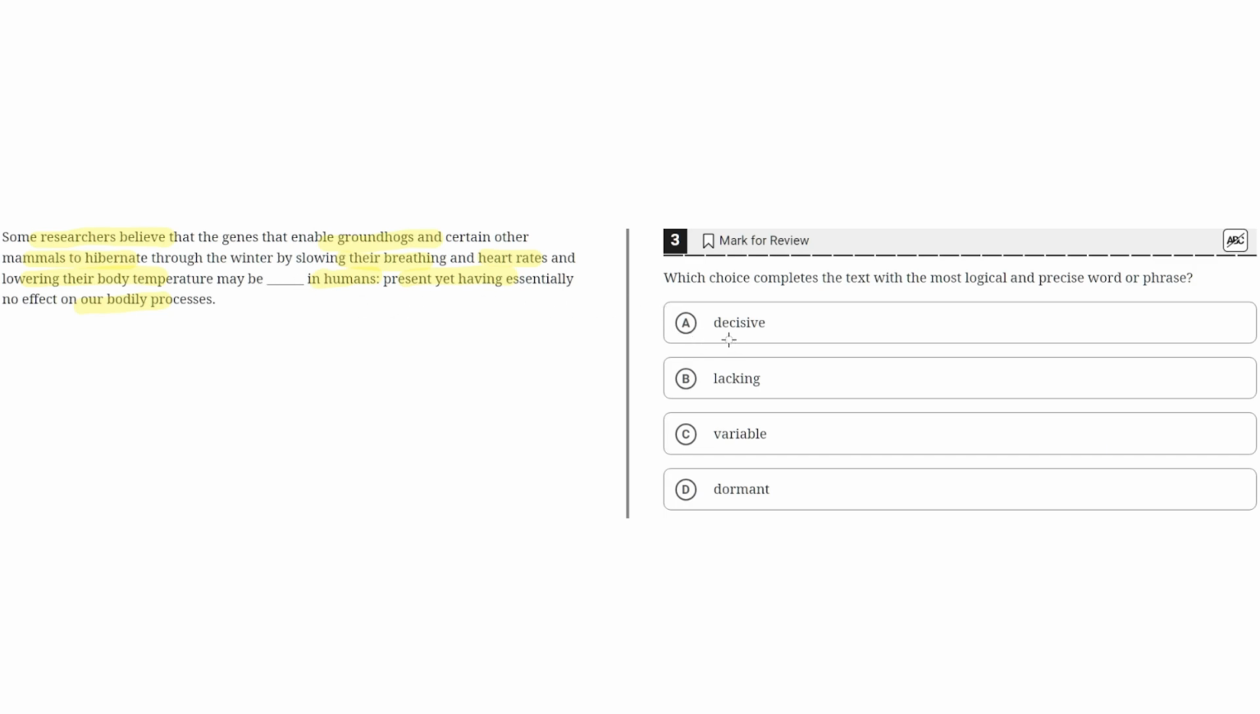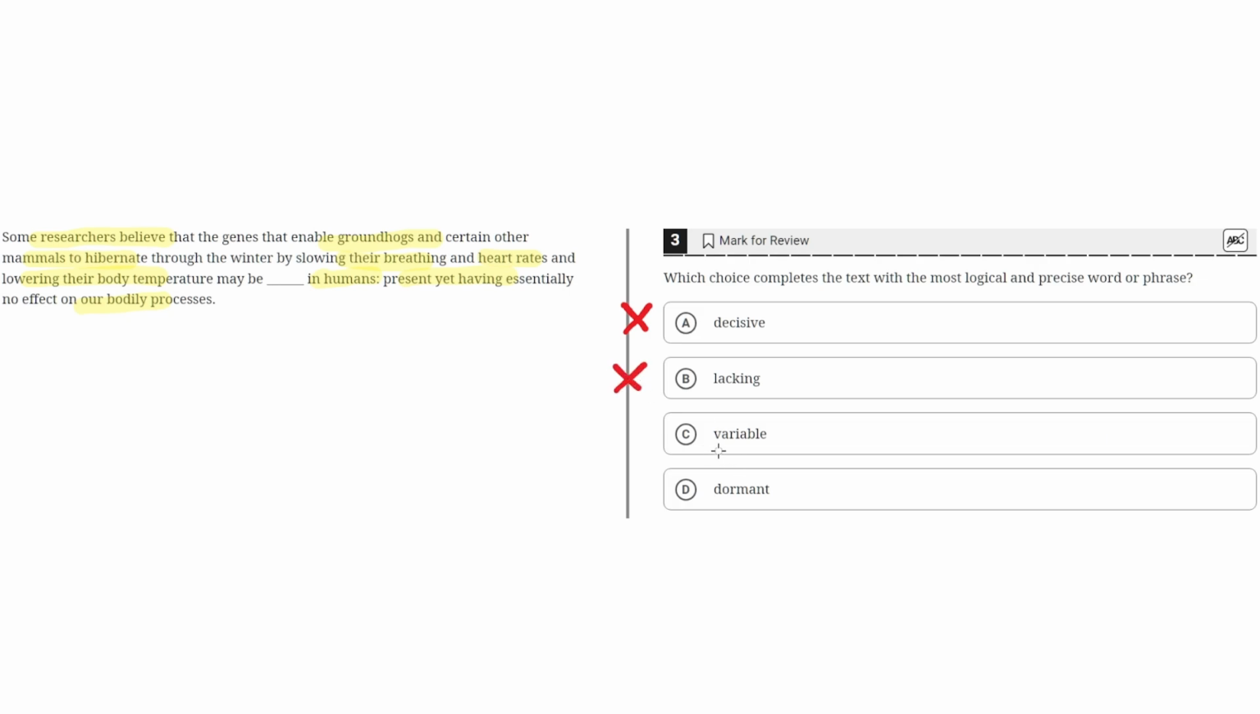A. Decisive. This is incorrect because decisive would mean that it has some sort of effect on the outcome. But this is not the case because it says clearly that the gene is present but it has no effect. Therefore, decisive cannot fit in this blank, and A is incorrect. B. Lacking. This is incorrect because lacking would mean that it's not there, but clearly it says here that it is present, which means it is there, and therefore it is not lacking. So B is also incorrect.